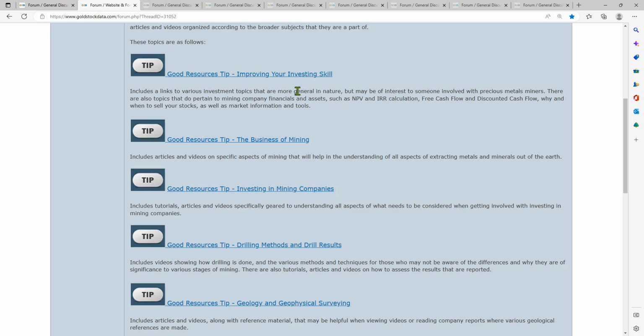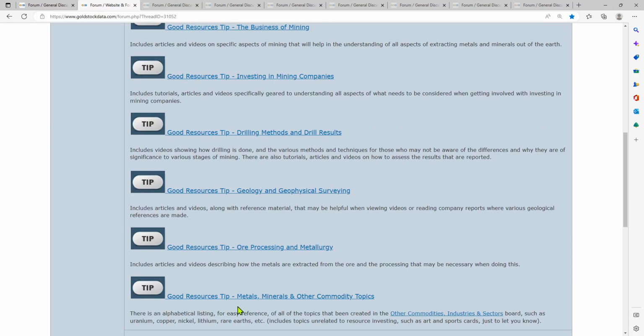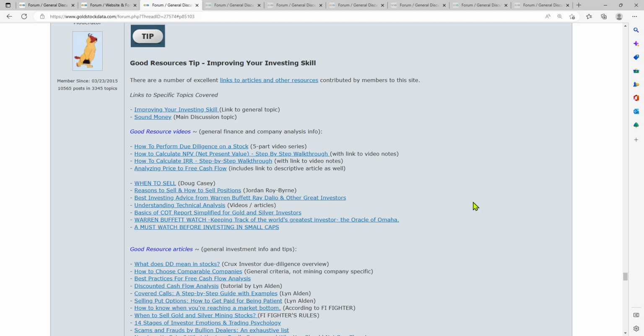There are six of them here: improving your investing skill, the business of mining, investing in mining companies, drilling methods and drill results, geology and geophysical surveying, ore processing and metallurgy, and then the other commodity topics. Basically everything other than gold and silver, and that includes other things, and we'll get to that. So here I have each one of these topics pulled up so we can see what they contain.